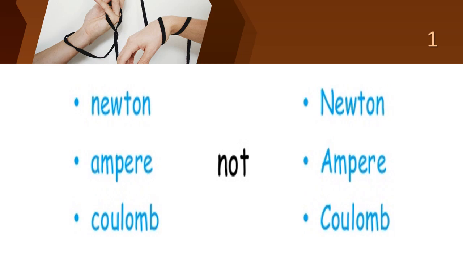The units written on the left side are correct and the right side are all wrong. Why? What is the reason? Our first rule is we should not write the unit in capital letters. We should use only lowercase alphabets. So Newton, you should start with small n. That is the correct one. Ampere, you should start with small a. And coulomb should start with small c. Children, these are all the names of the scientists, but they become units, so we should use only the lowercase alphabet. Did you all understand?